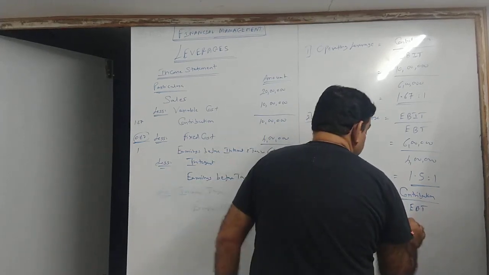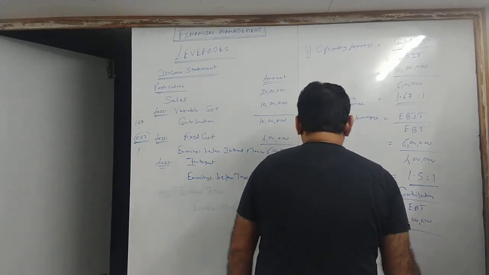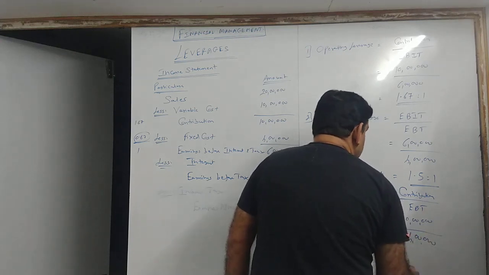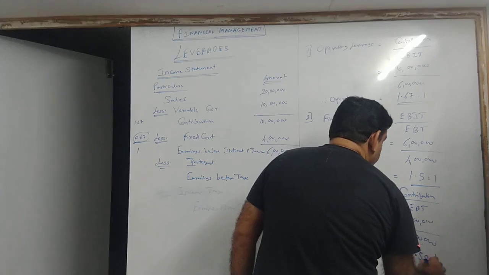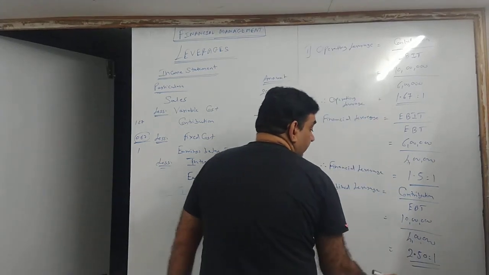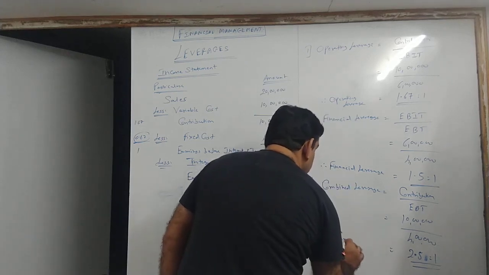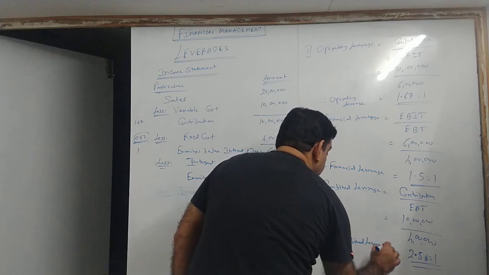What's my contribution? 10 lakhs. What's my EBT? 4 lakhs. Now check. 10 lakh divided by 4. 2.50 or 2.5 also you can say. 2.5 is to 1 or you can say 2.50. Therefore, my combined leverage is 2.5.